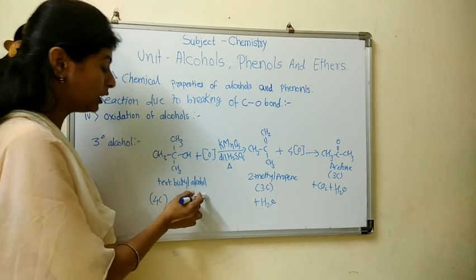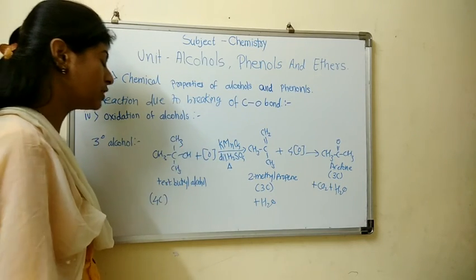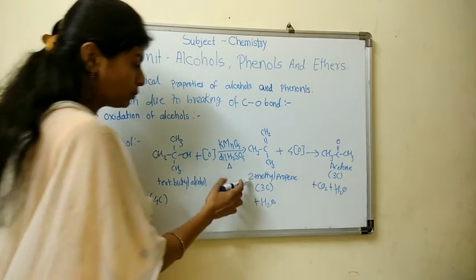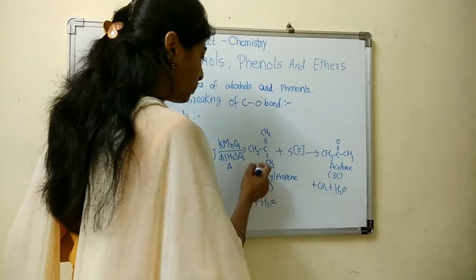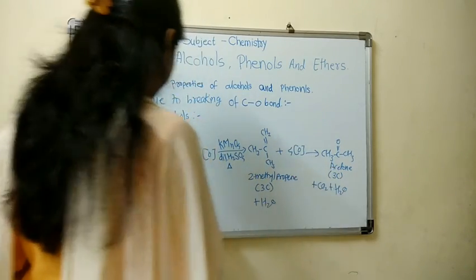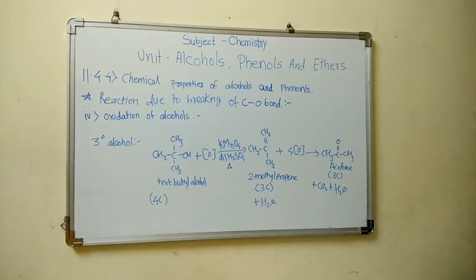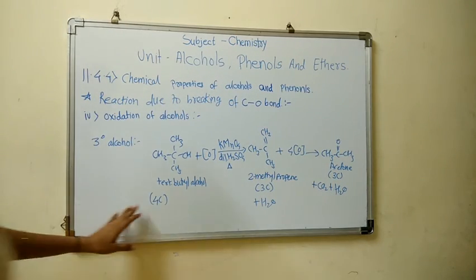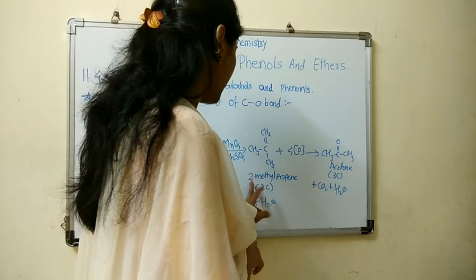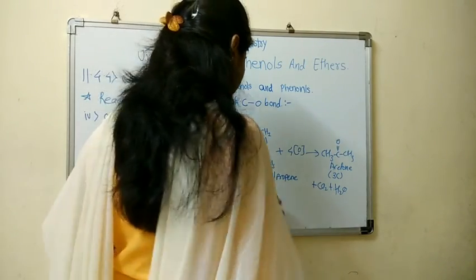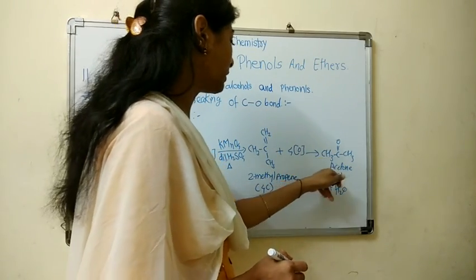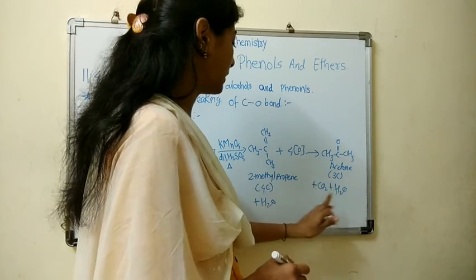Tertiary butyl alcohol on reaction with strong oxidizing agents like KMnO4 gives a product which on further oxidation gives acetone. Here tertiary butyl alcohol has 4 carbon atoms, and on oxidation with KMnO4 the product again has 4 carbon atoms, which on further oxidation gives acetone, which contains only 3 carbon atoms.